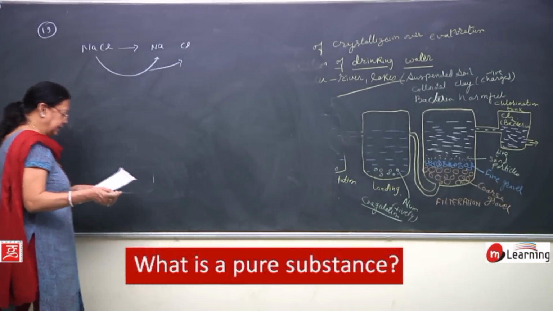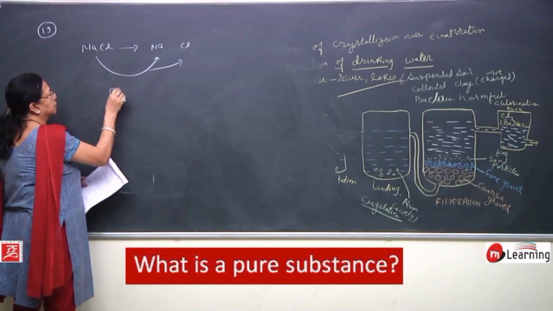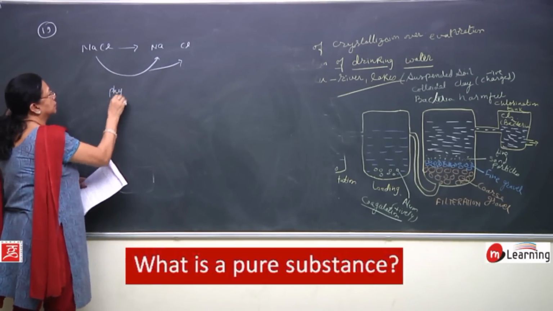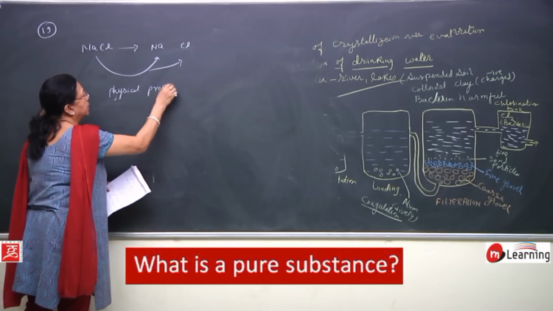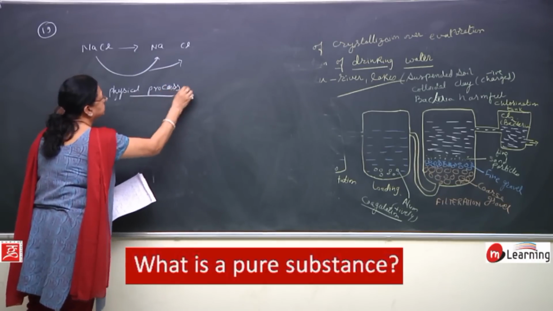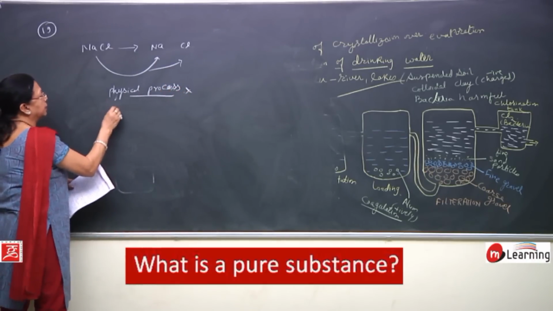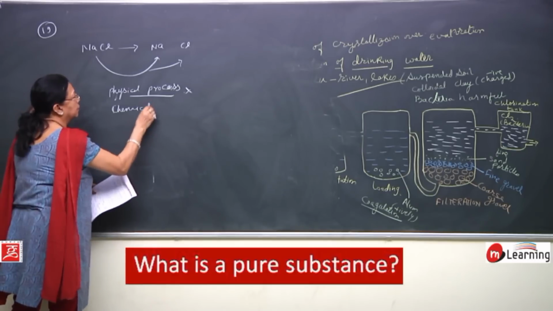Therefore, we say that we cannot separate it by a physical process, but by a chemical process.